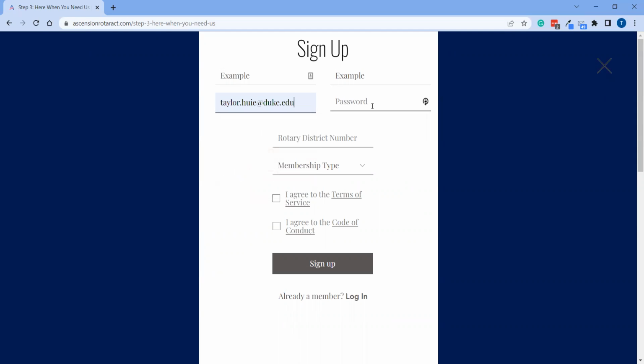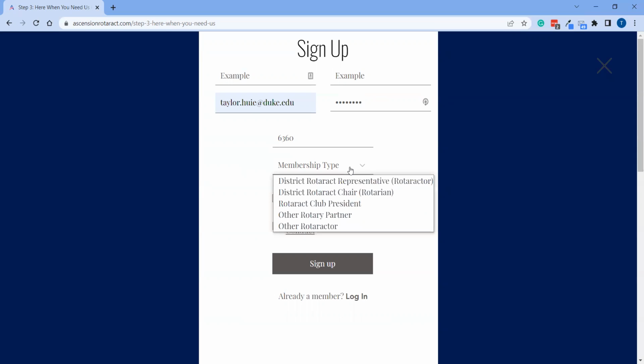Type in previous emails. And then you would type in your Rotary district number. So mine currently is 6360. And then your membership type. If you are a district Rotaract representative, that means you're also a Rotaractor. You would go ahead and click that.